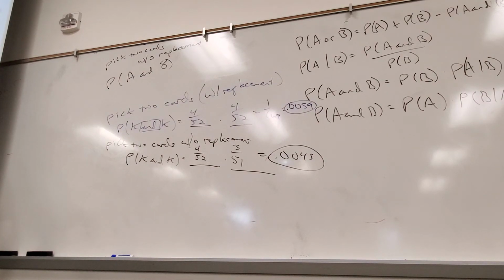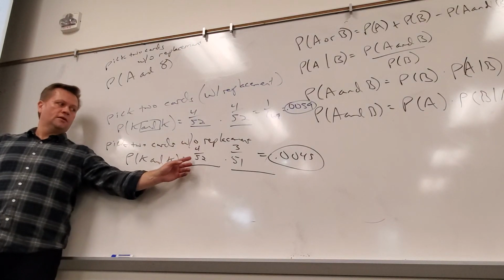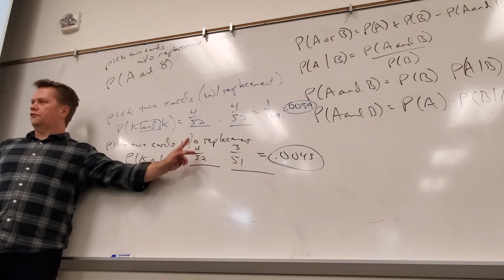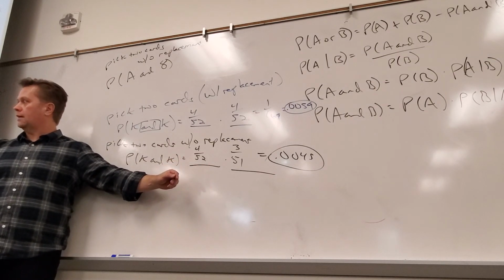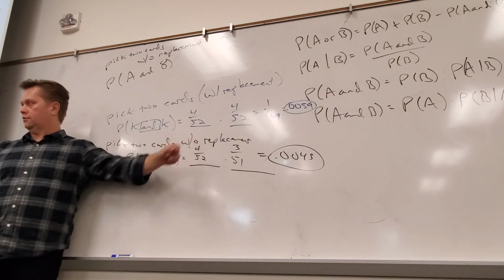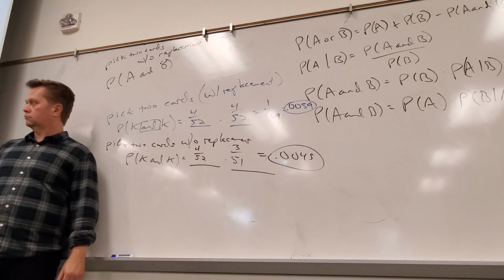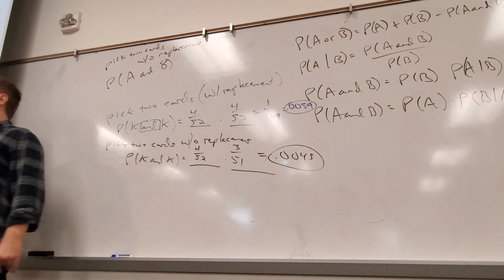So do you have to look for the same denominator and then do the whole, or what is it you did right there? All right, now watch. I'm glad you asked the question. I picked a card here, right? There's a 4 out of 52 chance that card's a king, and then I threw it away. How many cards are there now? 51. And how many kings are there? 3. But then do you have to look for the same denominator or just multiply? Oh, I see what you mean.